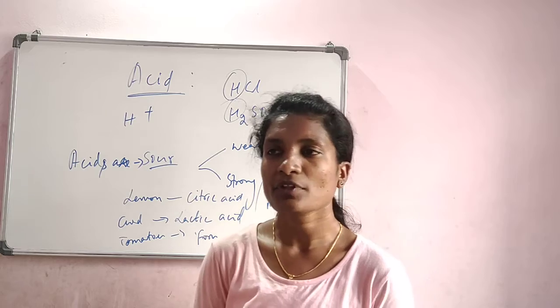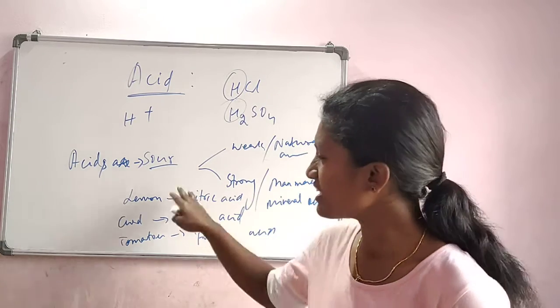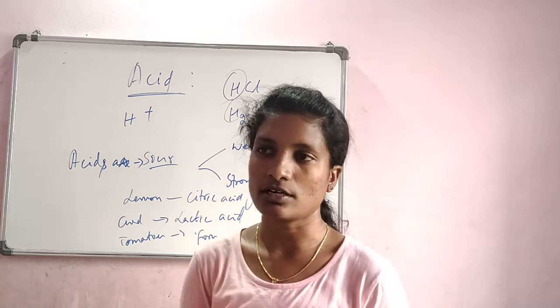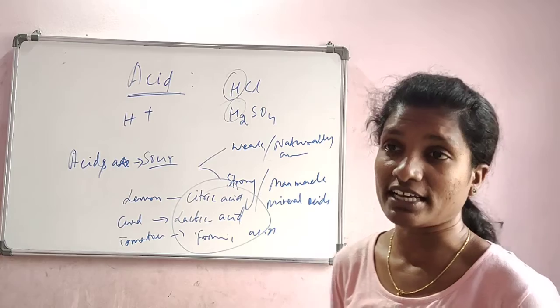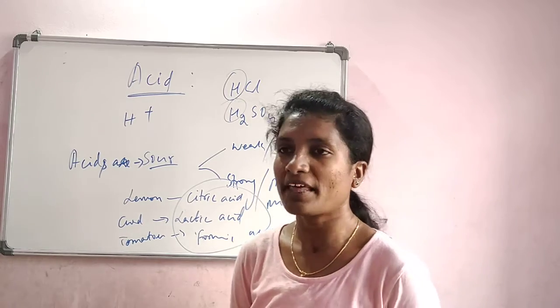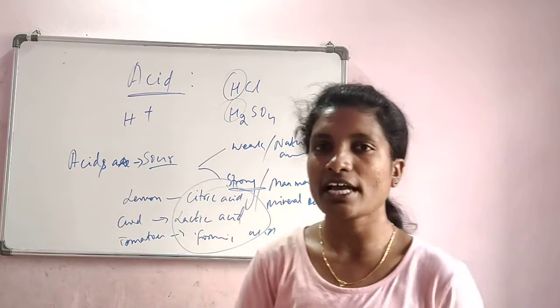I will not say it will not cause you any harm, but if you take them in excess, it causes a problem to the body. So these are all edible acids and they are weak in nature. Weak means they cannot react much as compared to the strong acids. Usually strong acids are corrosive.